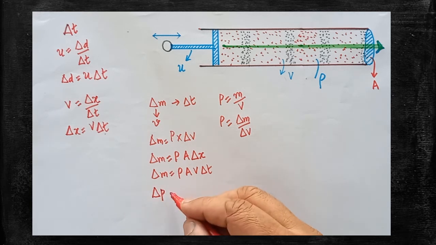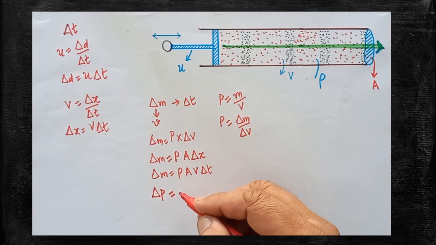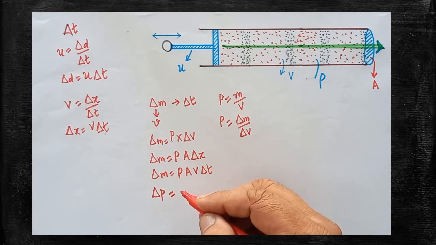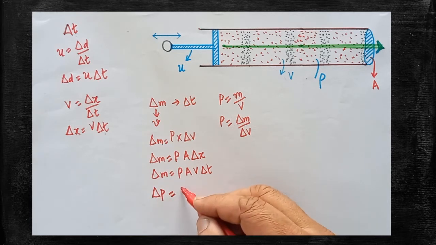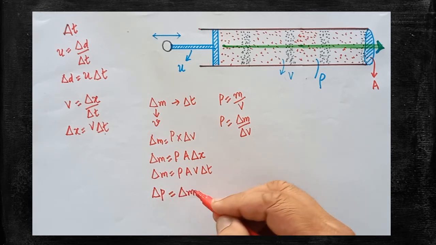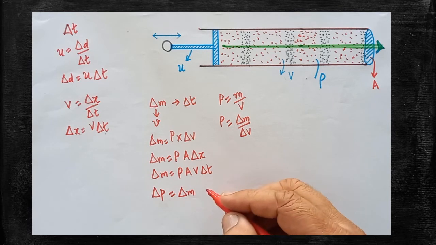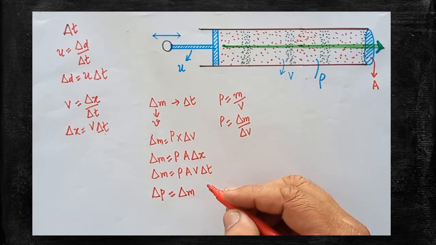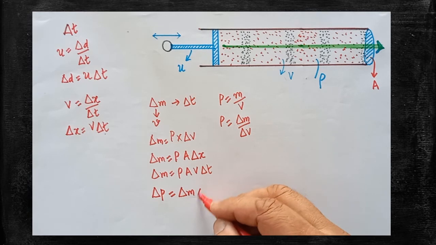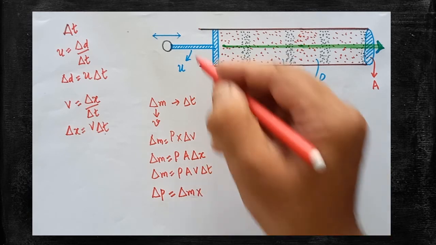Therefore, change in momentum is equal to, what is the formula for momentum? Momentum is nothing but mass into velocity. Change in momentum is equal to change in mass into velocity. Are you clear? Change in mass into velocity. How will you write velocity? What is the velocity of the piston?